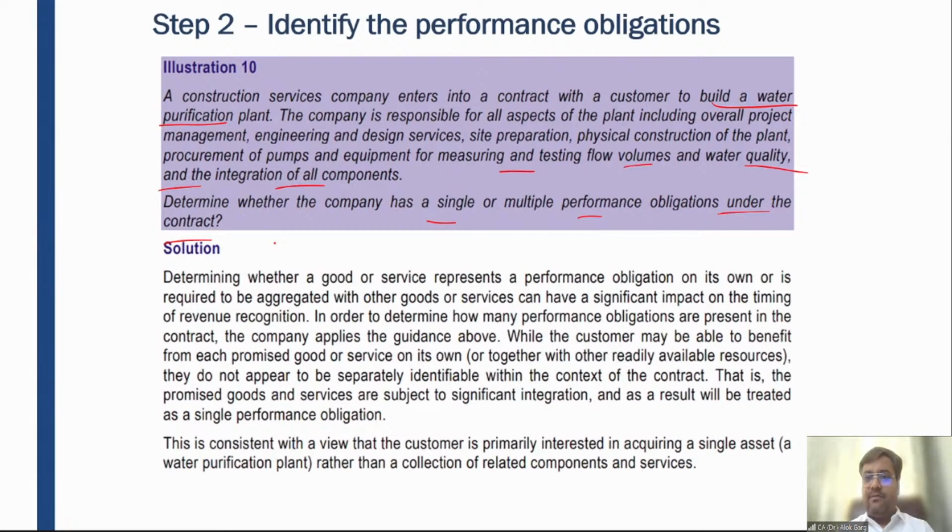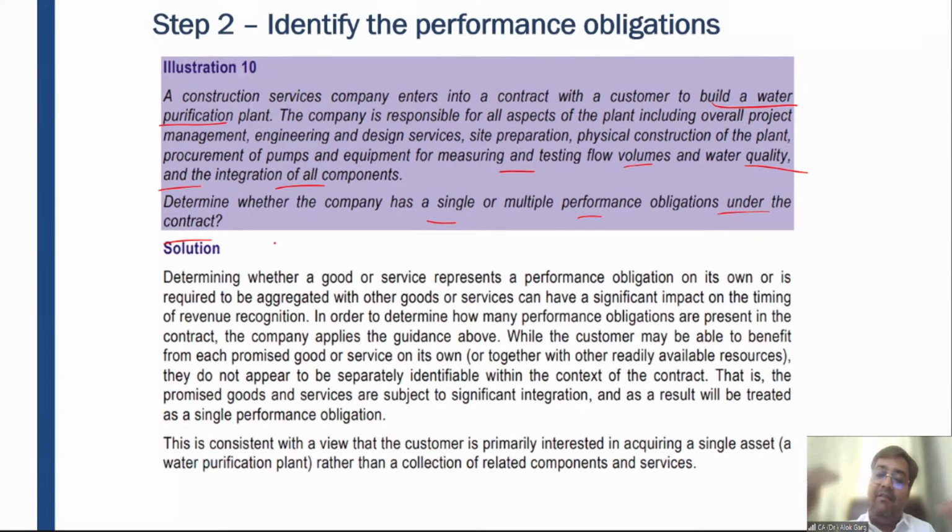So friends, probably the architectural services could be procured from an outside vendor as well. The construction services could be procured from an outside vendor as well, right? Procurement of pumps can be, of course, from some other vendors, right? So probably these goods and services are distinct on their own.